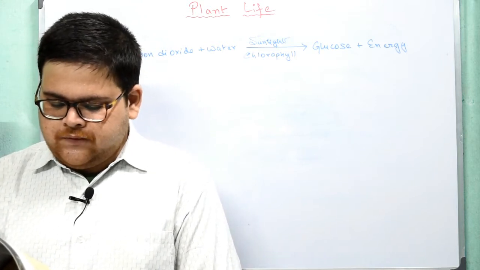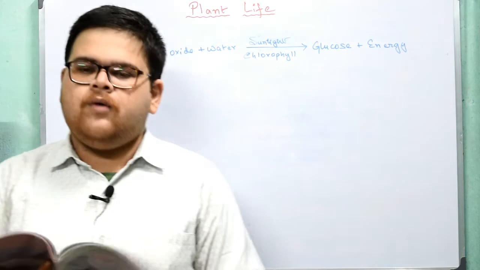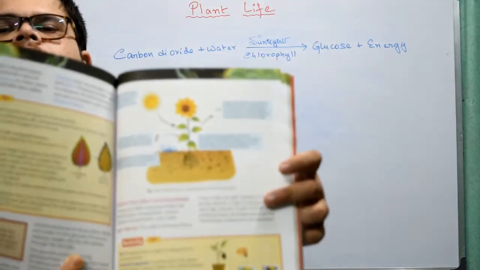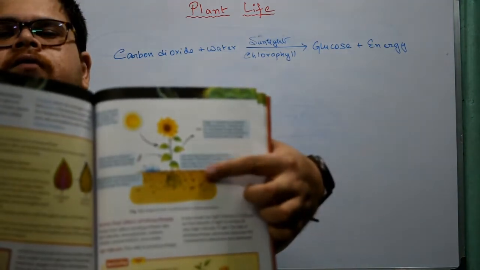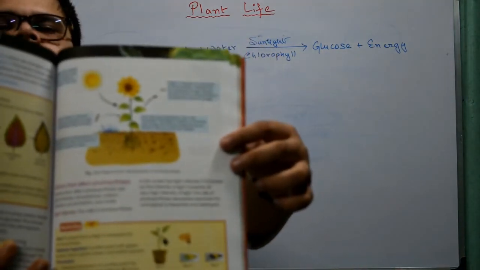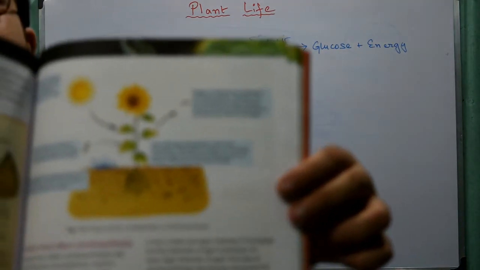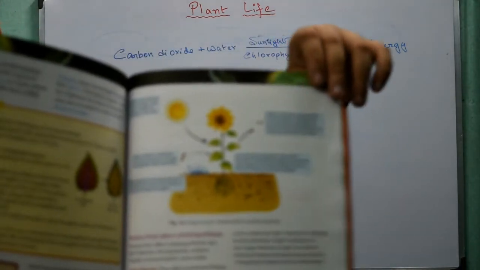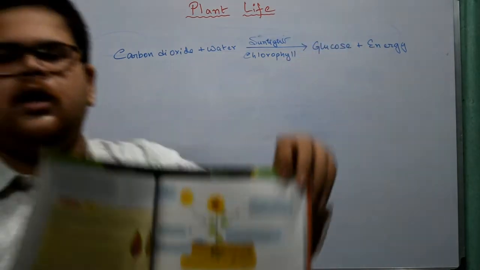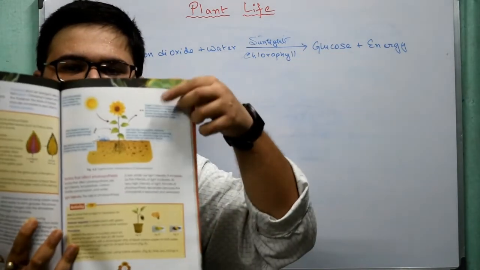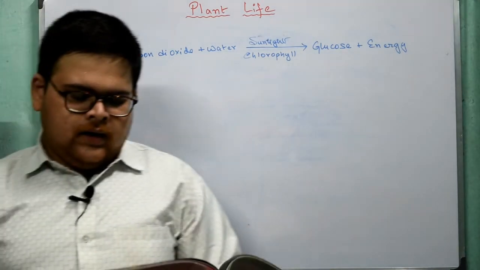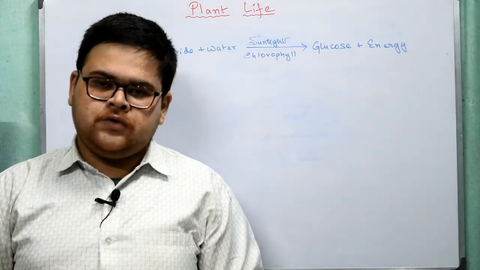The process of photosynthesis is summed up in figure 4.2, or you can see this particular figure. Is it in focus? Wait. Oh, what happened to my camera? I don't know. See this figure. I guess it is visible. Diagrammatic representation of photosynthesis. Okay.